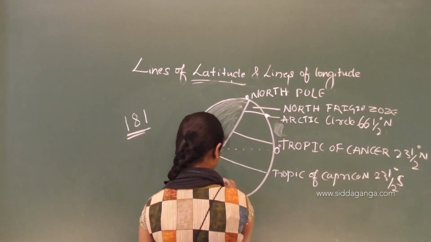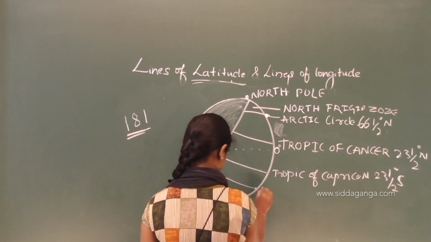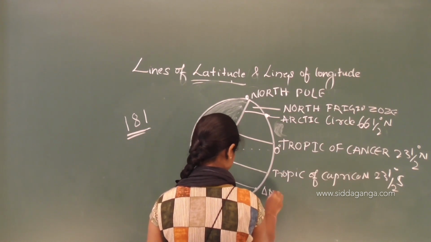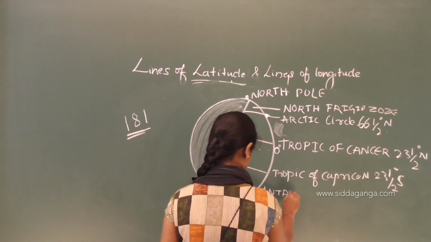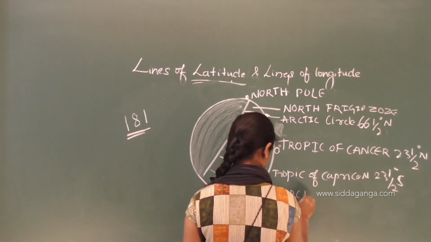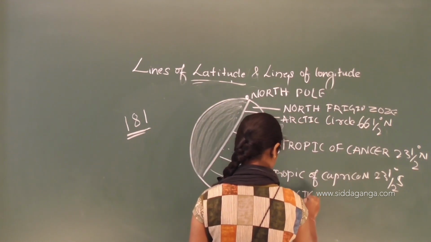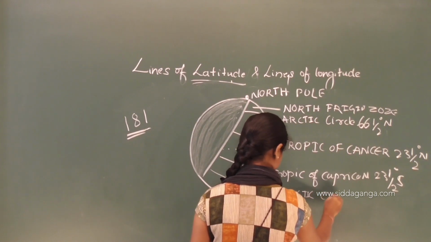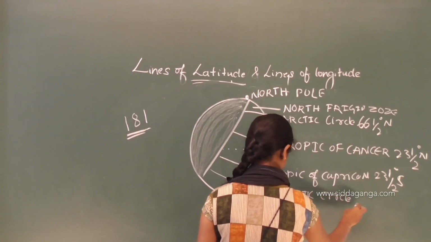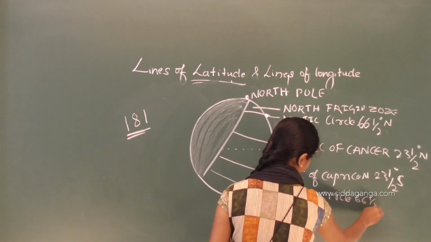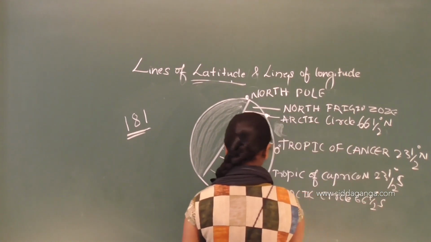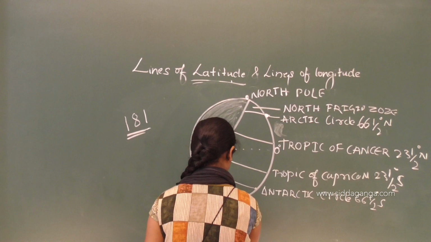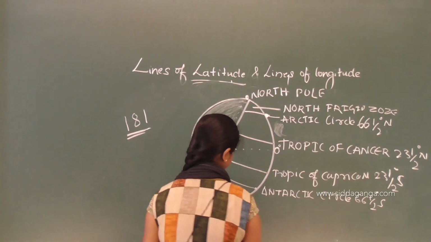Then the Antarctic Circle, that is 66 and a half degree south. Then this is the south pole, that is 90 degree south.